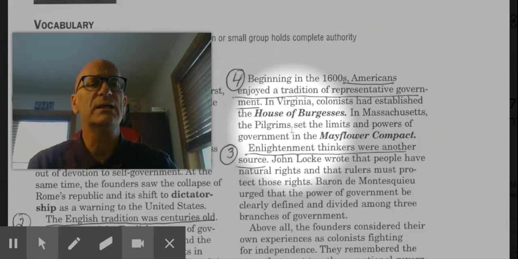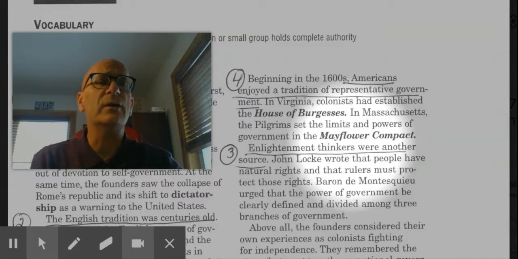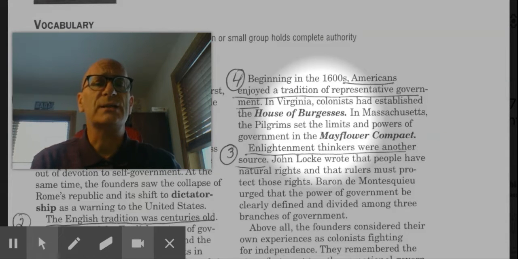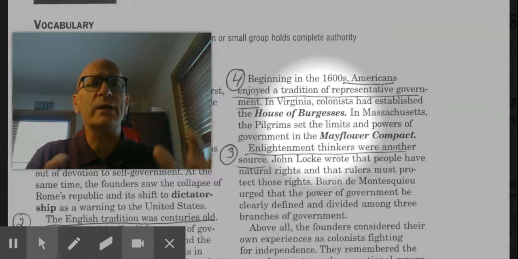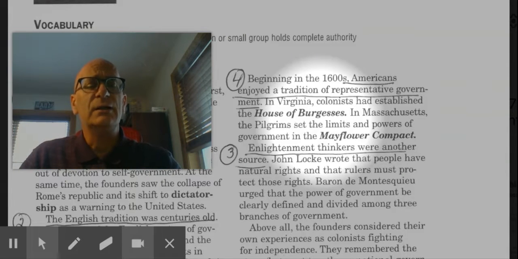So in both of these examples, the House of Burgesses and the Mayflower Compact, the colonists, the founding fathers, were relying on the colonial experience that began in 1607 with the establishment of the Jamestown colony. They relied on that in writing the Constitution in 1787. They were looking at that period of time between 1607 and 1787, and they were using that 180-year period and that experience as an inspiration as well when drafting the Constitution.